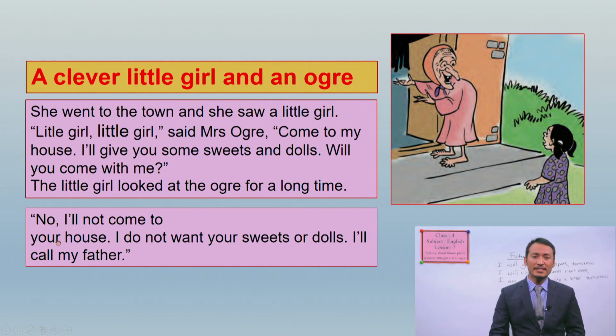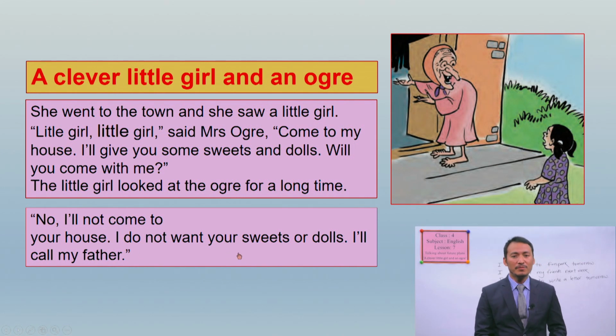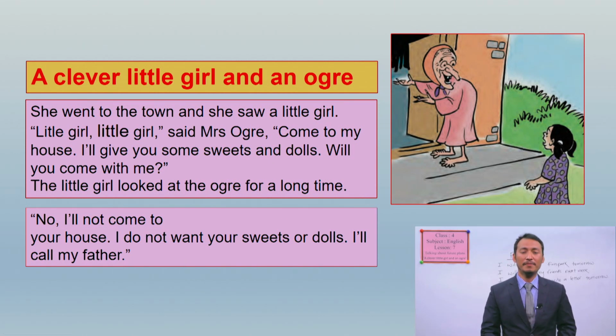But the little girl says, no, I'll not come to your house. I do not want your sweets or dolls. I'll call my father. Okay, this is how in our next story we are going to use will or future tense for expressing our plans.